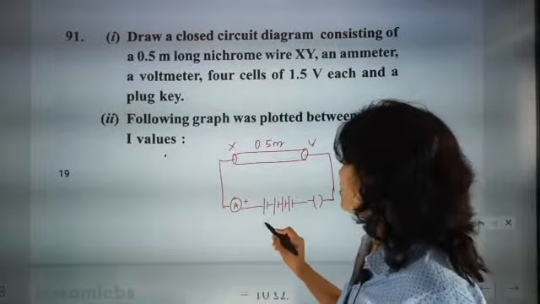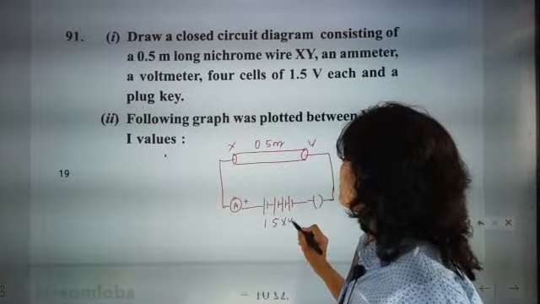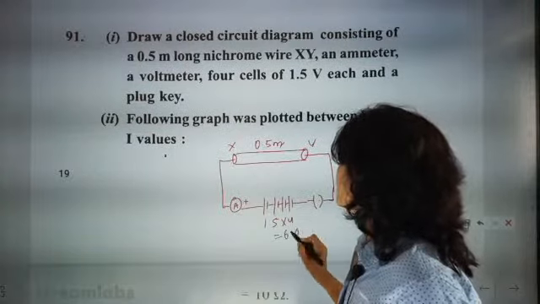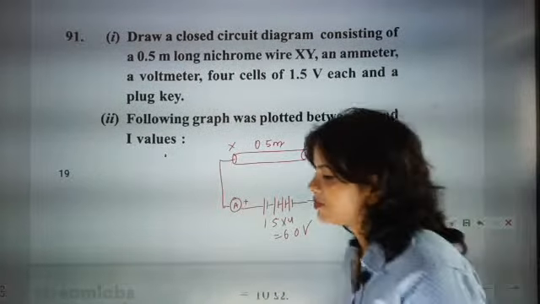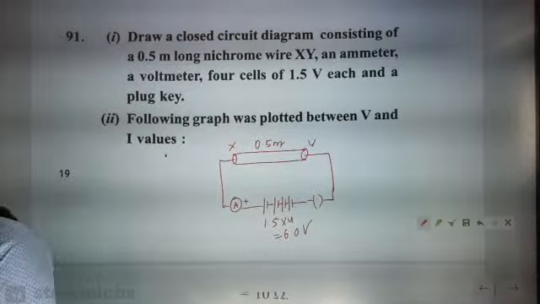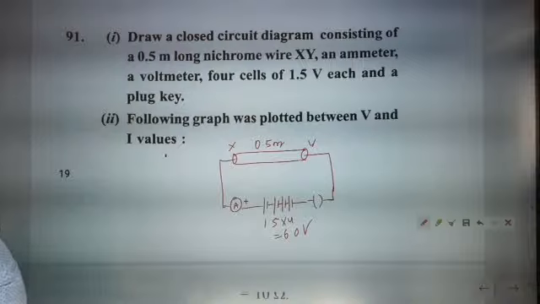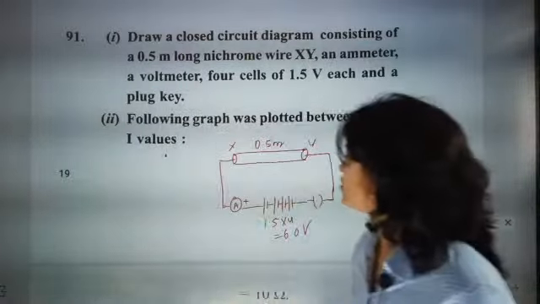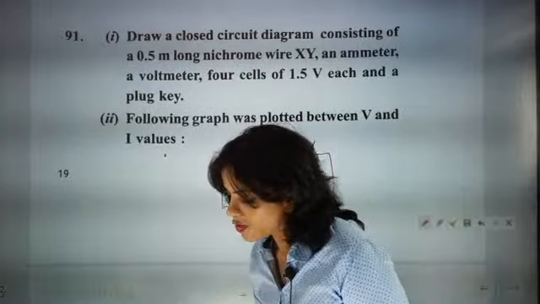Each cell is 1.5 volt, so 1.5 into 4 is overall 6 volt. Overall 6 volt is coming. So this point we have done.